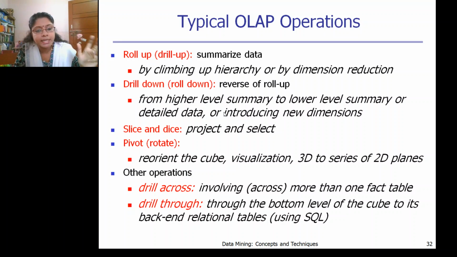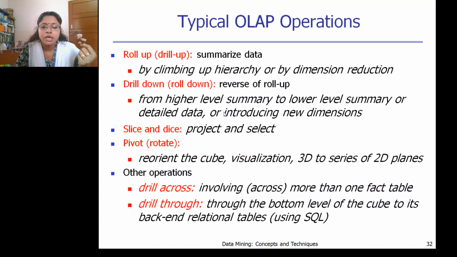So you have a data cube, and you can visualize the data cube in a 3D form and also as a series of 2D planes. We will see all the data cubes with all these operations, with examples, in the coming slides. These are about rotating that particular cube to get more visibility about the solution of the particular problem, or to visualize that solution much better.